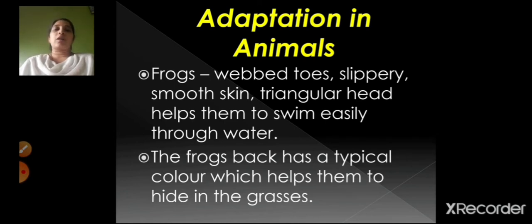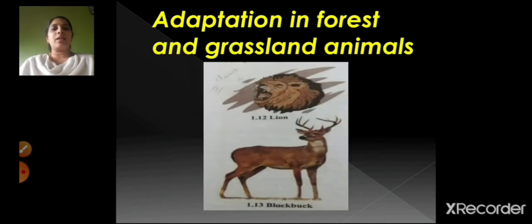Now the frog has got a typical color, right? It has got a color which can mix with the surroundings, like with the grasses and all. Because of that, it helps them easily hide in the grasses. Their back color matches with the color of the grasses, right? So that's why they can hide easily in these grasses. So this was about the adaptation in amphibian animals.